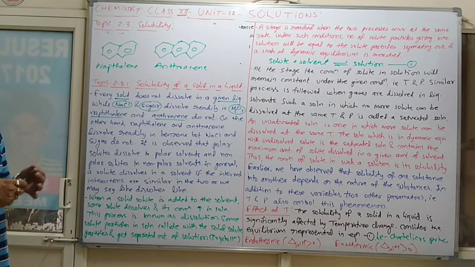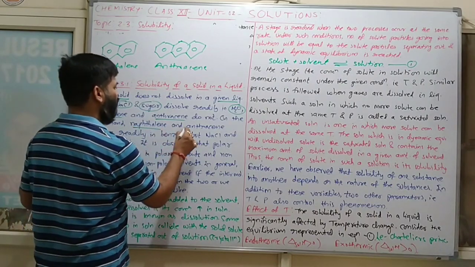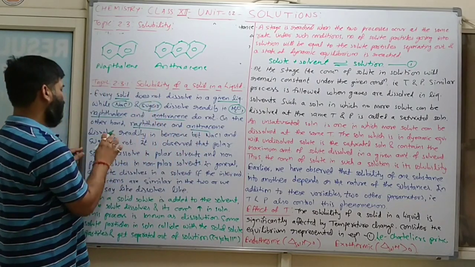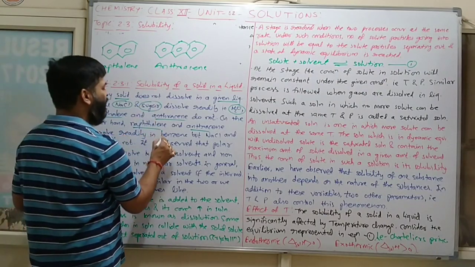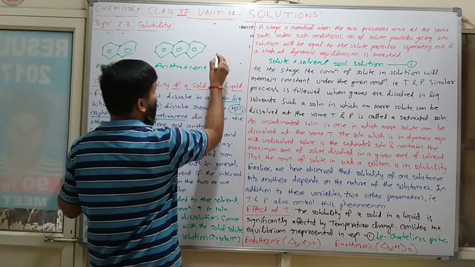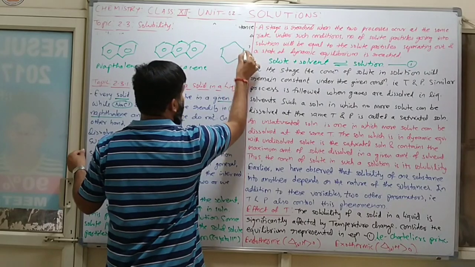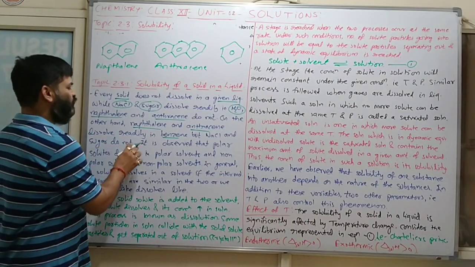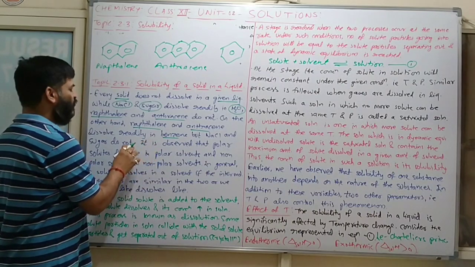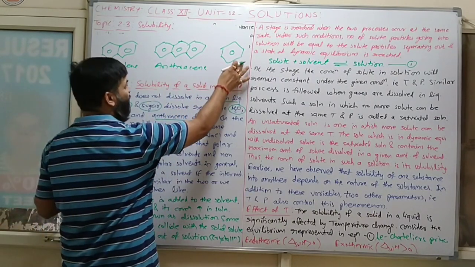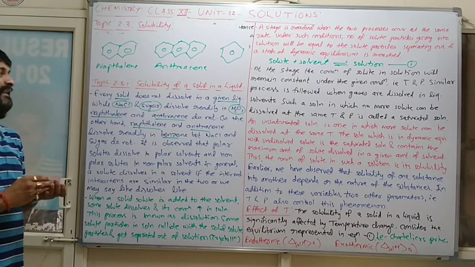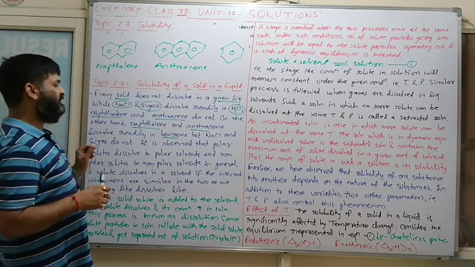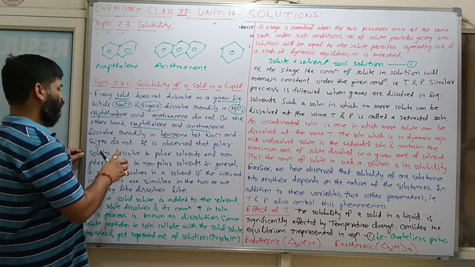On the other hand, naphthalene and anthracene dissolve readily in benzene. What is benzene? This one, this is benzene. But NaCl and sugar do not. That means NaCl and sugar are not soluble in benzene, but naphthalene and anthracene are soluble in benzene. Clear?